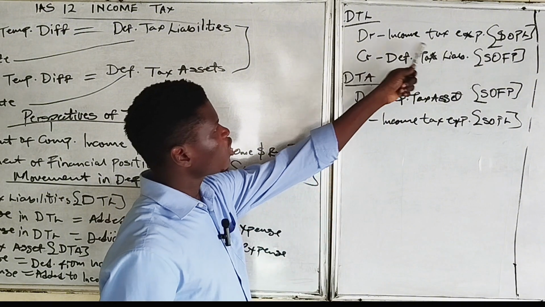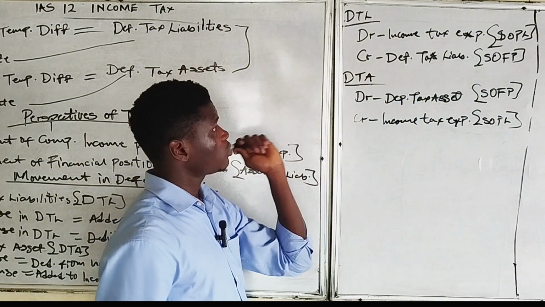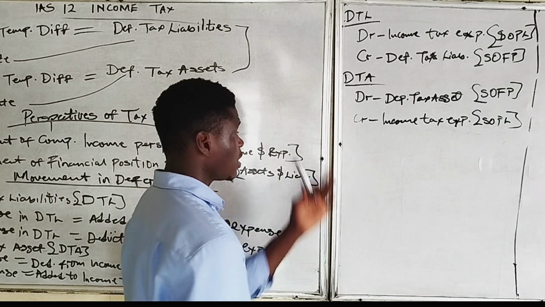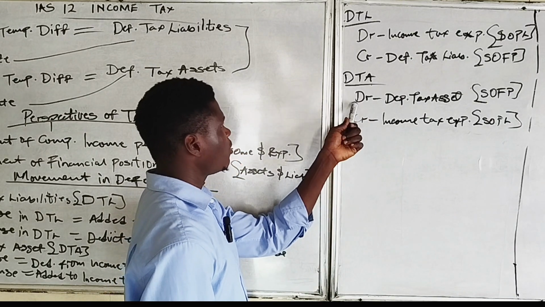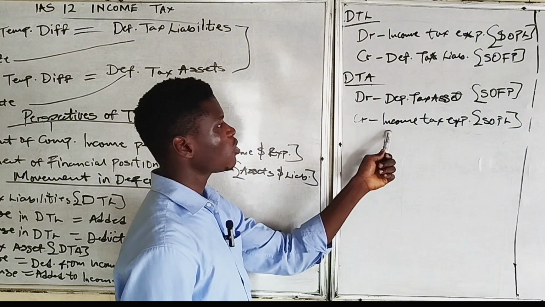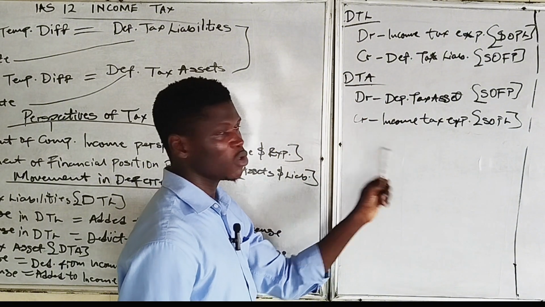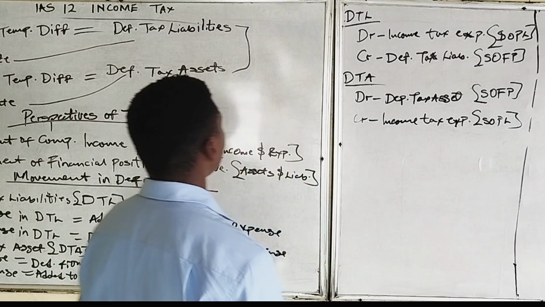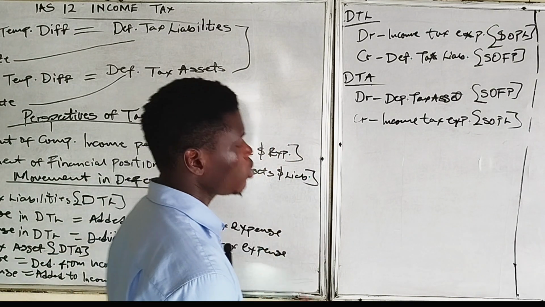So by debiting income tax expense, meaning we are adding to it, and crediting deferred tax liability, meaning we are adding to it also, because that's the liability. And then for the same thing, by debiting deferred tax assets, meaning we are adding to it, but by crediting income tax expense means we are deducting from income tax expense. So that's the treatment of deferred tax in IAS 12.